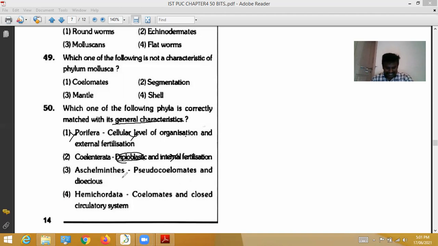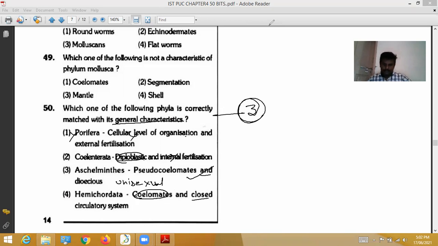Aschelminthes: they are pseudocoelomates and dioecious. Dioecious means unisexual organisms. So the third is matched with its characteristics, so it is correct. Next, the fourth one: Hemichordata, coelomates and closed circulatory system. Those are coelomates, but not a closed circulatory system. Hemichordates possess an open circulatory system. So among these four options, the correct option for the 50th question is the third.